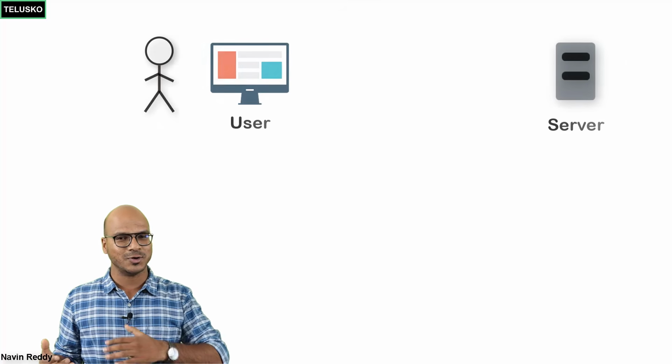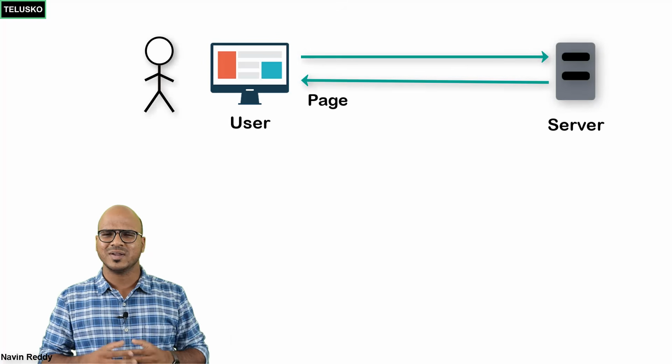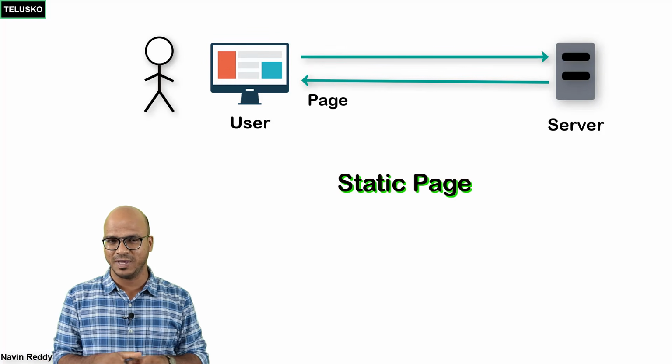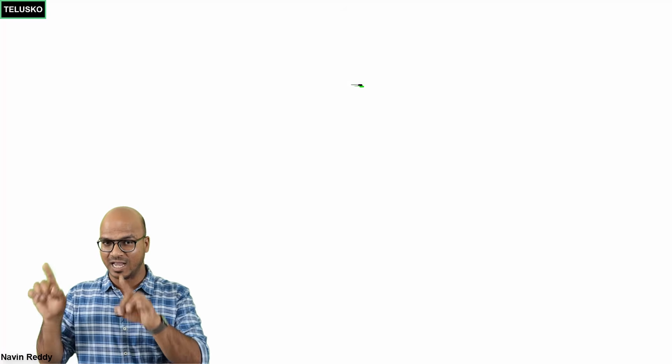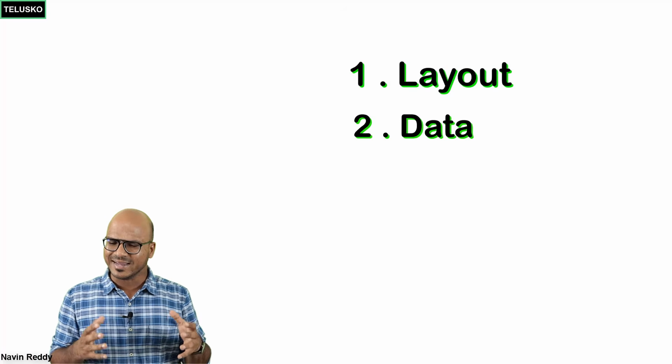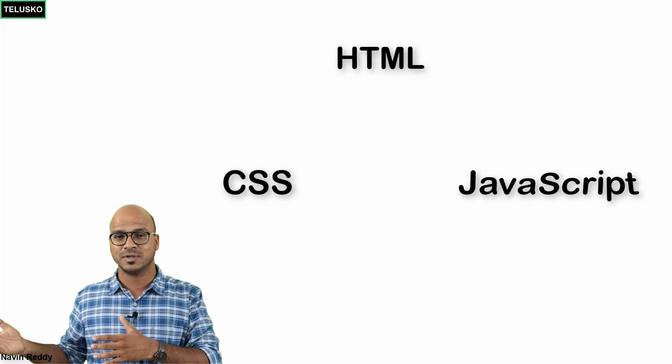So of course, as a user, you go to a particular website and you fetch a page. Now that page can be a static page because in a normal page we have two important things. One is the layout of the page and then the data as well. Now data is something which we want, right? As a user, we want to see data, we want to use data. But with that, we also need a layout. Of course, you will not go to a website where you don't have a layout. Even when you go to Amazon and you see your order history, you will see all the orders there, but then you get everything in a proper layout. Now that layout will be designed in HTML, CSS, or maybe front-end JavaScript, and the data will be coming from a database. Or maybe you can have static content in the HTML itself, everything will be static.